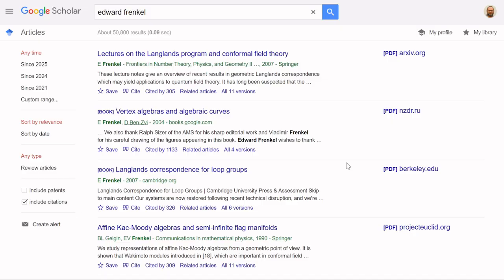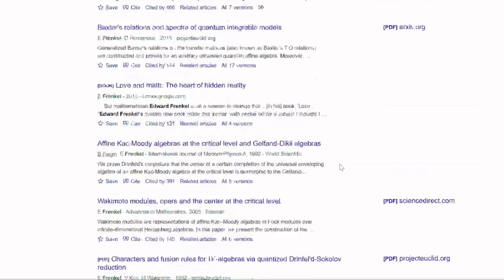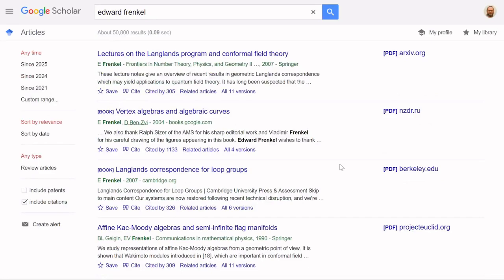And there you have it. It gives you a pretty good idea of what to expect when you look up researchers. When you hear about a researcher, you can just go to Google Scholar, look them up, and get a sense of what they've done and how successful, how reputable the work is that they've accomplished.